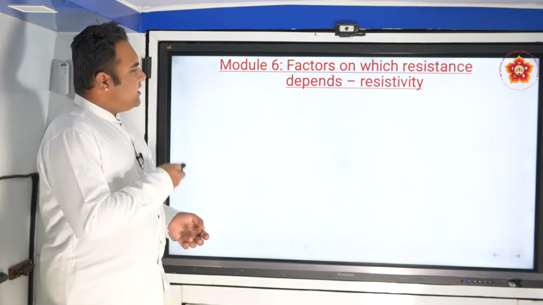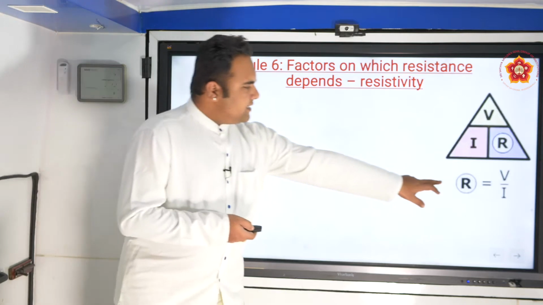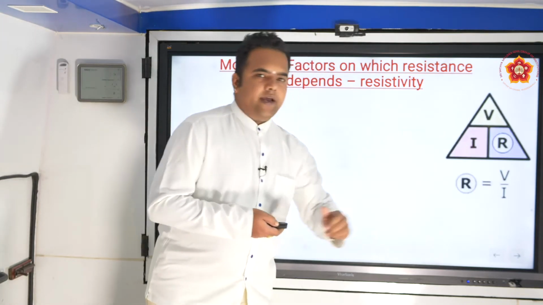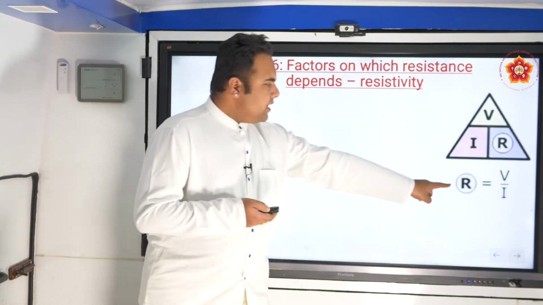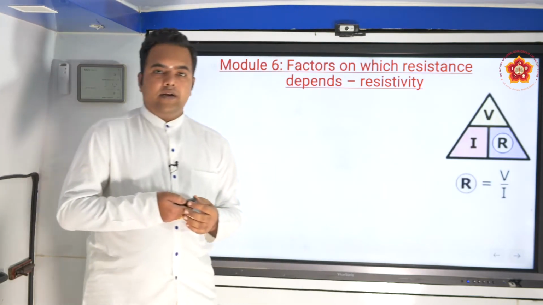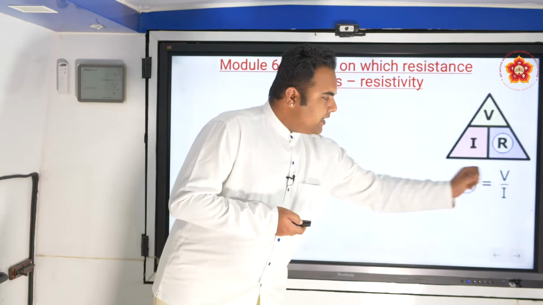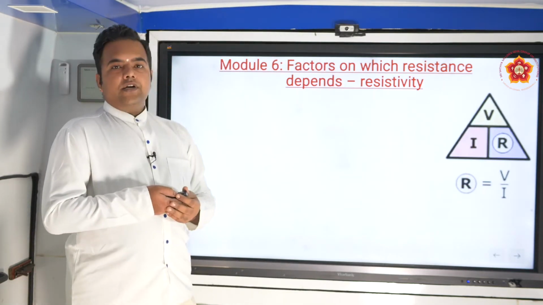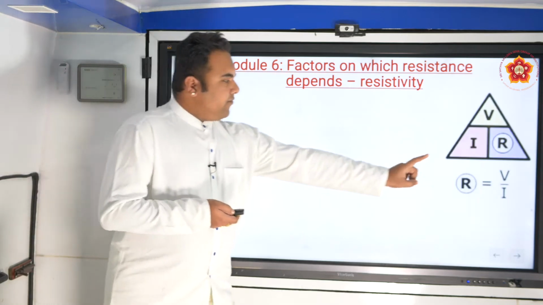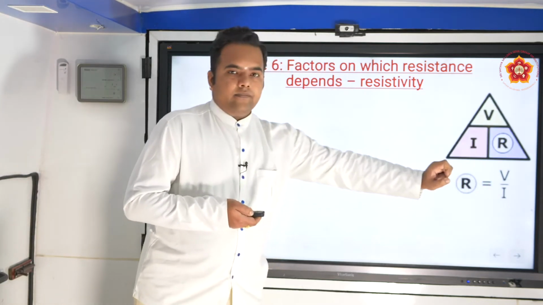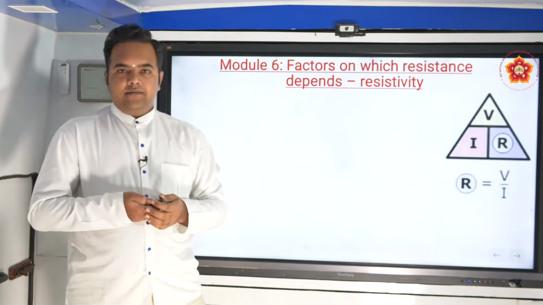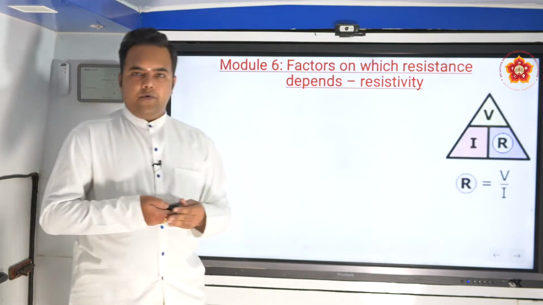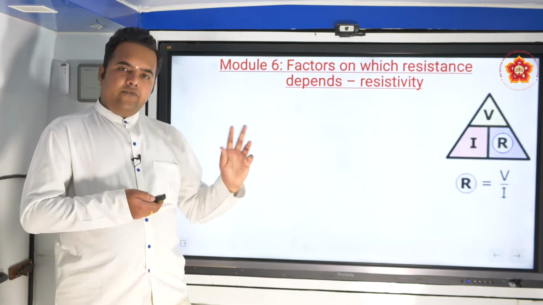Before that, let's see. From Ohm's law we know that R is equal to V by I. R is inversely proportional to current, because current comes in the denominator. Which means if current is more, resistance will be less, or if current is flowing less, that means resistance is more, and vice versa.